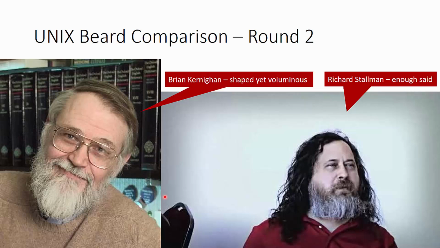This is Brian Kernighan, the famous Brian Kernighan, who helped create the C programming language and worked at Bell Labs and did a ton of other stuff. He has a nice large beard, but still shaped. Richard Stallman is just inexplicable.